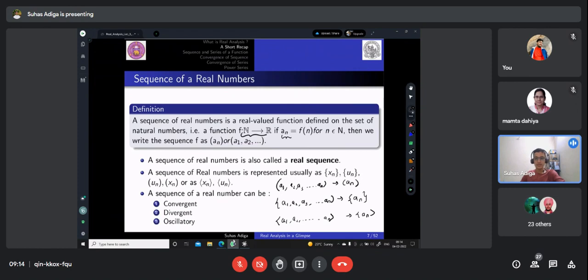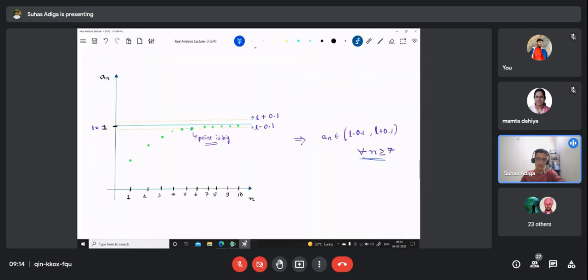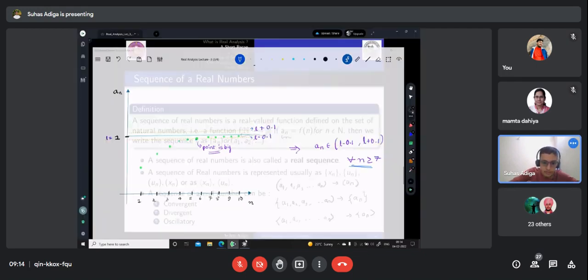A sequence of real numbers can also be called a real sequence. Mainly, a sequence of real numbers can be of three types: either it is convergent, divergent, or oscillatory. Let me show you what exactly I mean by convergent, divergent, or oscillatory. Just a minute.